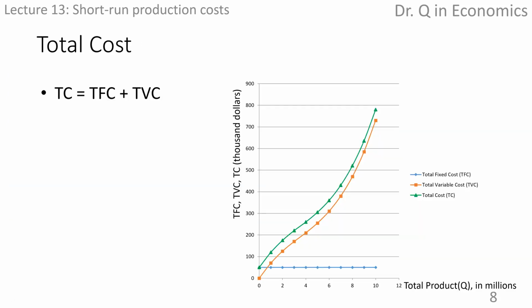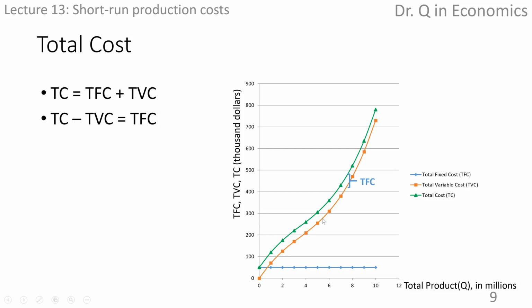Now, plot the observations on a two-dimensional axis set. The blue line is horizontally fixed at 50, no matter how the total product changes. This is a total fixed cost curve. The green line is the total cost, and the orange line is total variable cost. We can see that the two of them are parallel to each other.